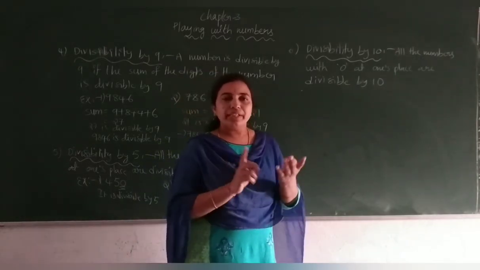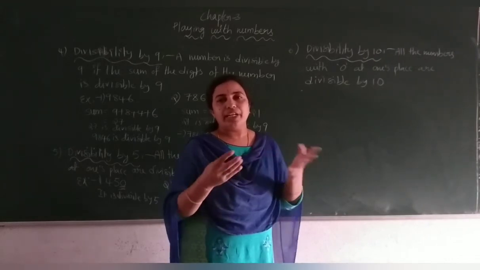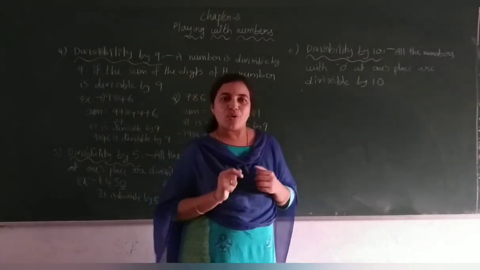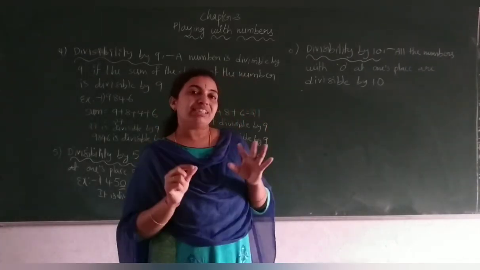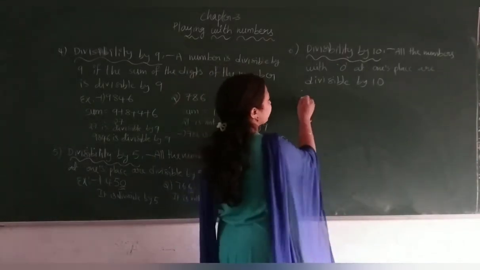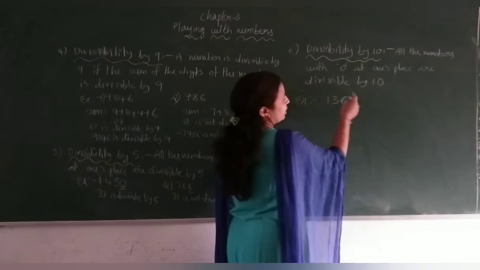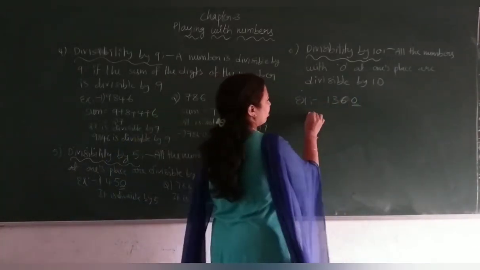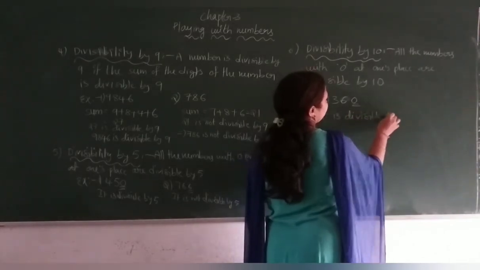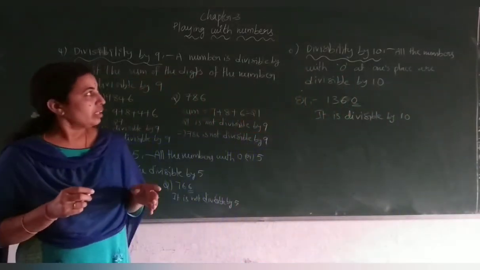Why? Because in the 10 table, 10, 100, 1000, 10,000, or 10, 20, 30, 40, 50, 60, 70, 80, 90, 100, 110, 120, all the numbers end with 0. That means if the last digit is 0, then we can say that the number is divisible by 10. Obviously. Since the last digit is 0, therefore it is divisible by 10. Okay. So these are the divisibility rules.